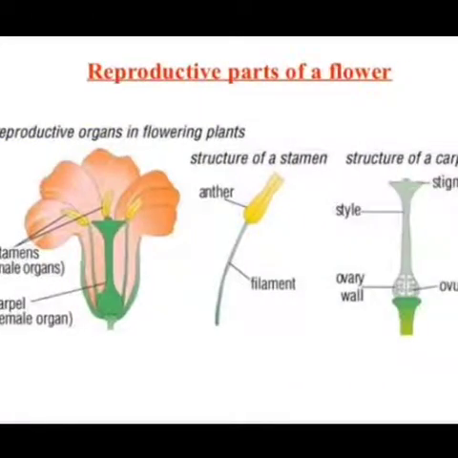Reproductive parts of a flower. Reproductive organs in flowering plants. This is the picture which is showing the reproductive parts and organs in a flower.